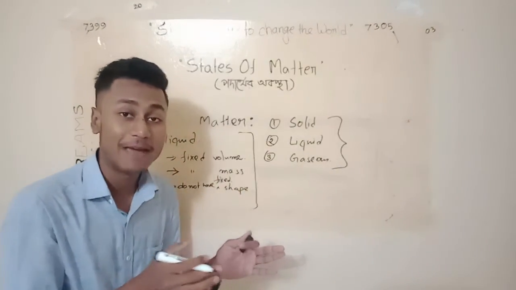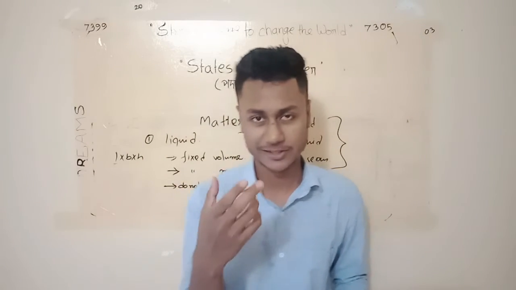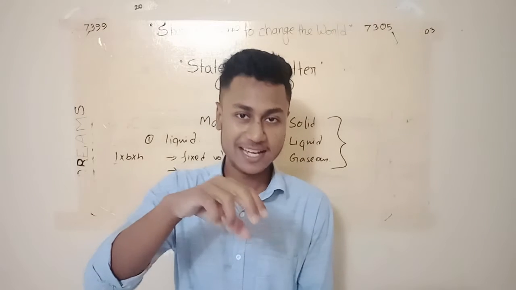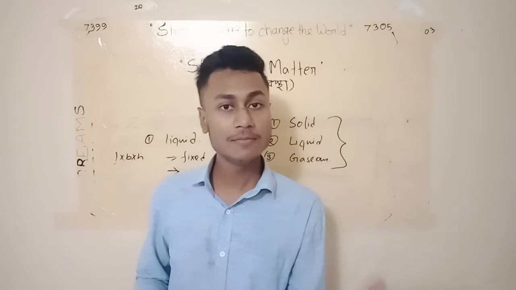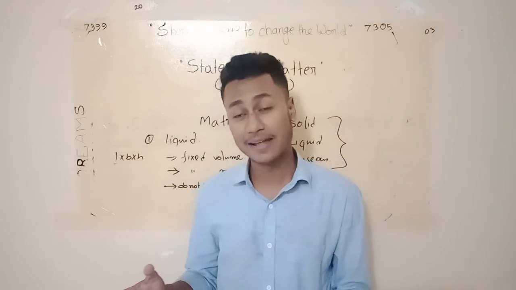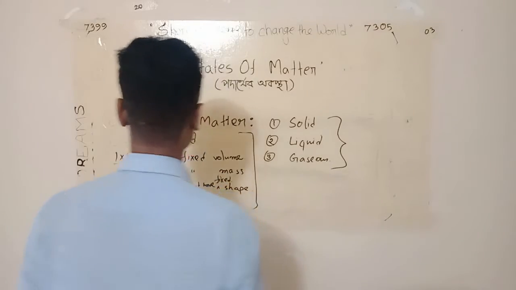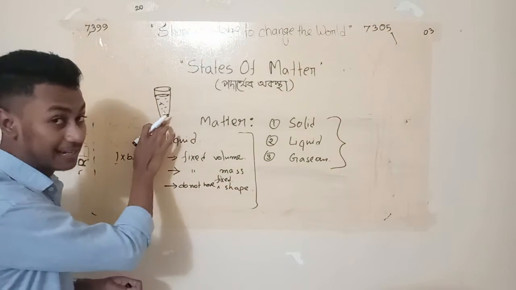Why doesn't it have any fixed shape? Because if you take a glass of water, okay, then pour it into another cup, it takes the shape of the cup. And if you take this water from that cup to another container that has a different shape, it will take that shape. So here is a glass of water.